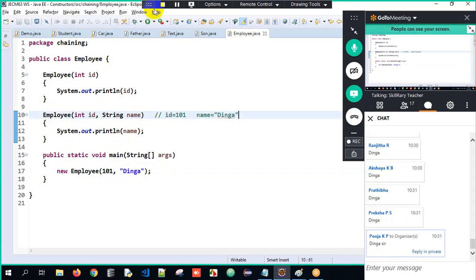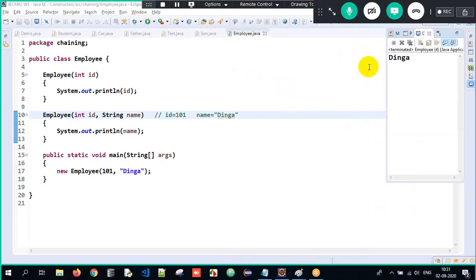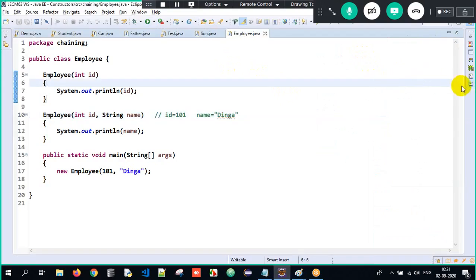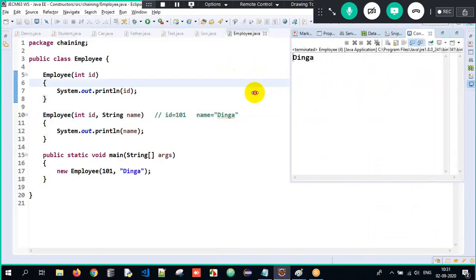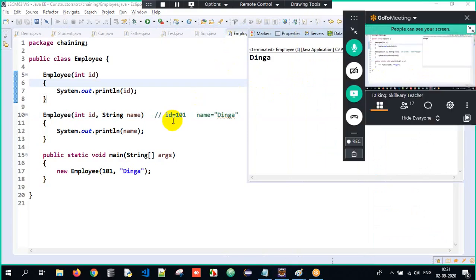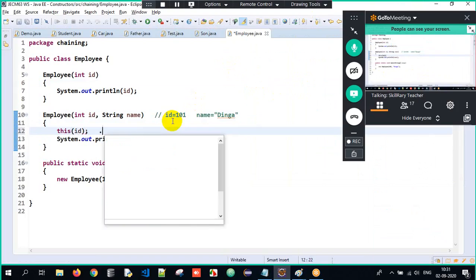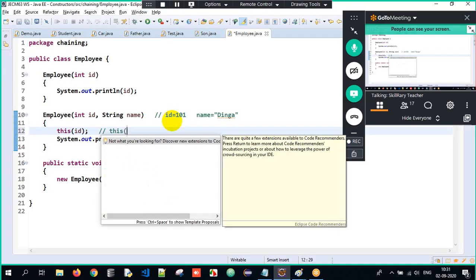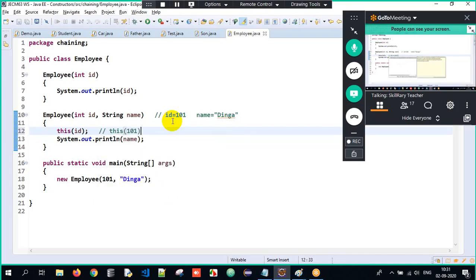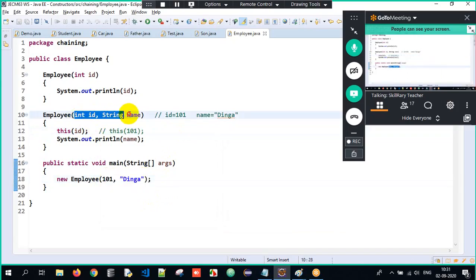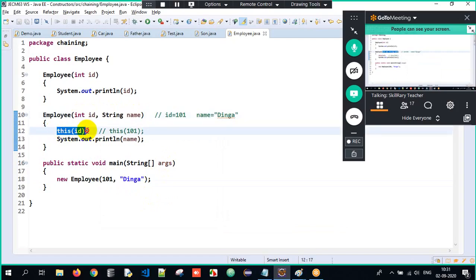Now when I execute, did I get the expected output? Yes, I got the output. It's dinga. So whatever you told is absolutely valid. Similarly, I can make use of this(id). When I write this(id), I'm passing the variable, but internally it is 101 only. 101 and dinga are stored into id and name respectively. So when I write this(id), whatever value is stored in id, that is 101, is passed over here. this(id) means this(101).